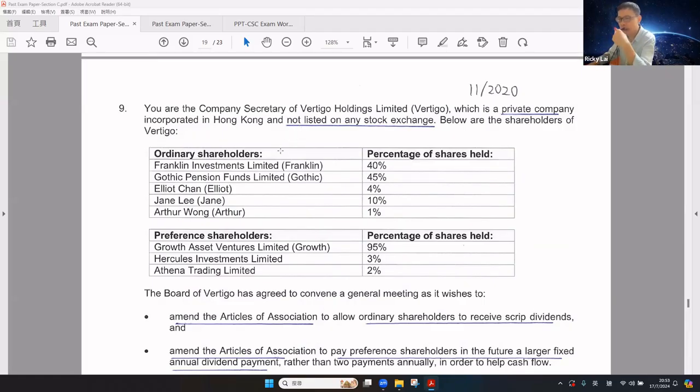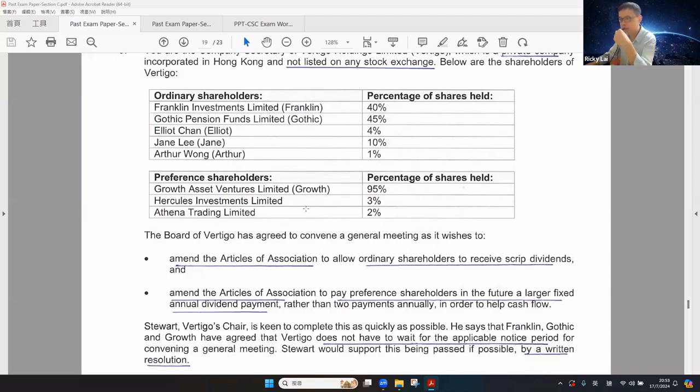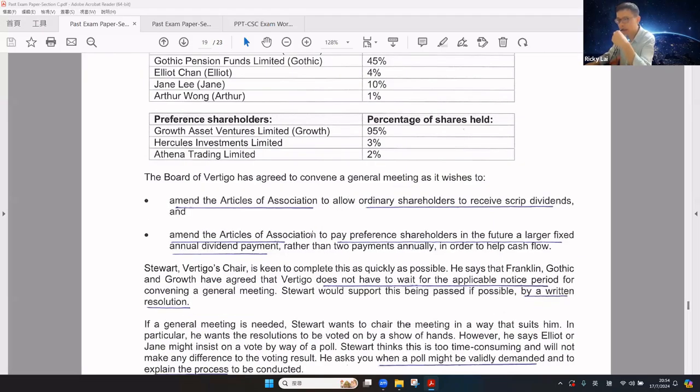And there are two types of shareholders, ordinary and preference shareholders. Please take a look at the respective percentages. Now, to convene a board meeting, to amend the articles to allow ordinary shareholders to receive scrip dividends, and to amend the articles to pay the preference shareholders in the future a larger fixed annual dividend payment, rather than two payments annually, in order to help the cash flow.